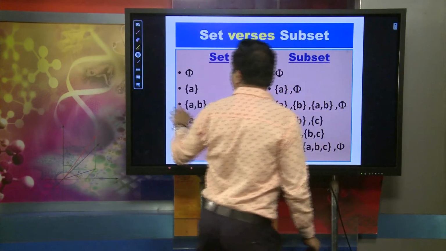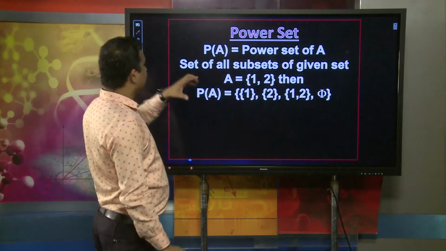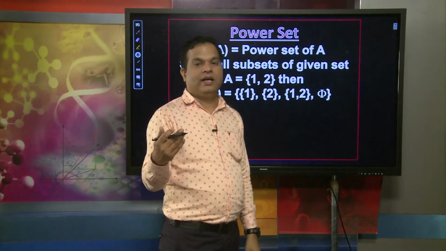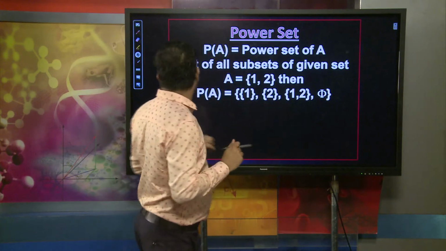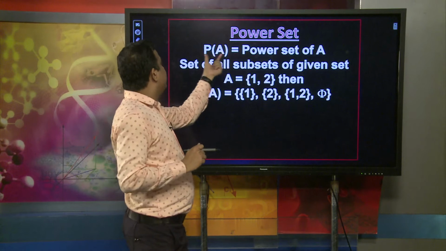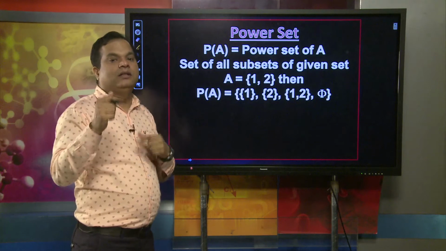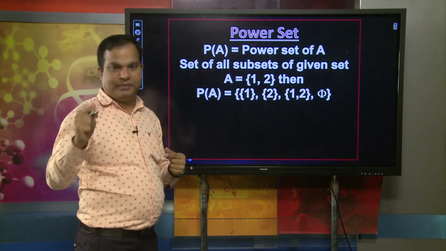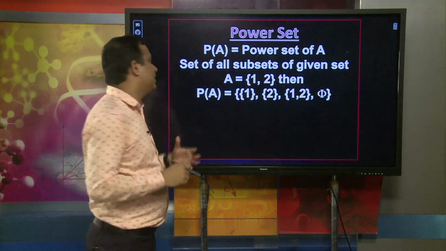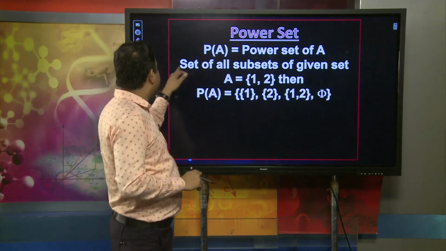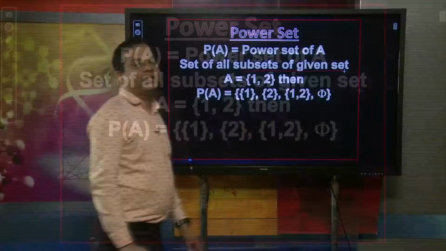Dear learners, when talking about set versus subset, another concept that is involved, which emerges from the subset, is the power set. Power set is generally written as P within brackets, the name of the set. Suppose X is the set, then P of X will be the power set. The power set of a set is the set of all subsets of the given set.